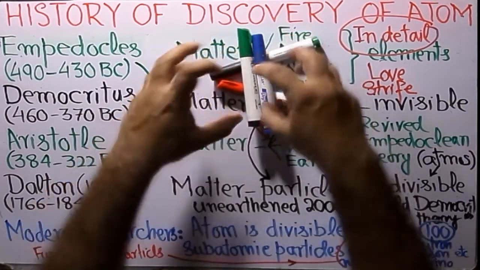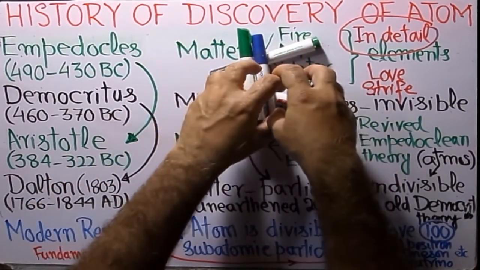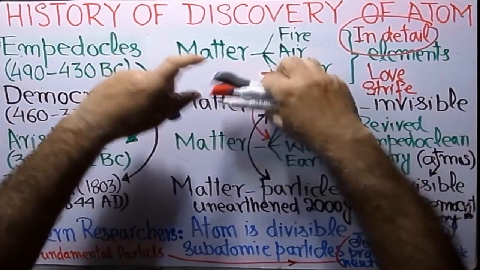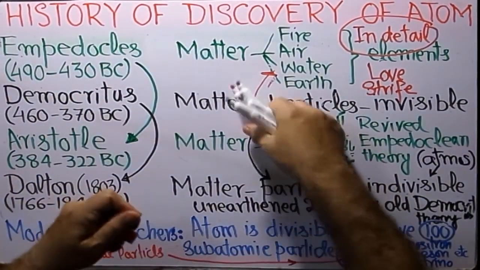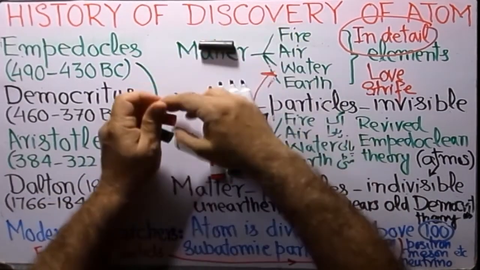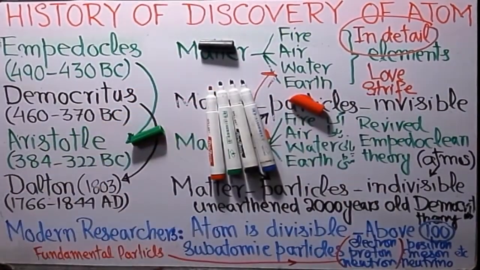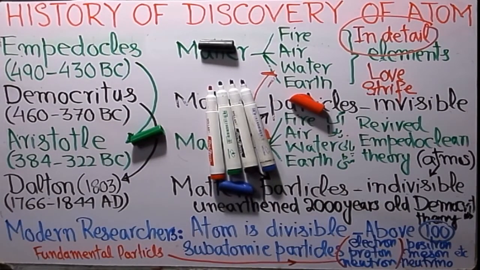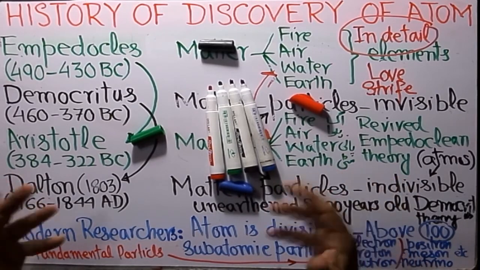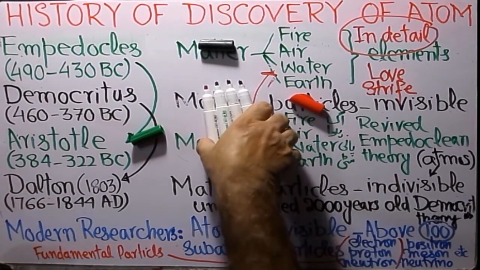The heavier, larger elements were in the center, while the lighter, smaller elements were all around, like this. This is how he explained the formation of different materials and even the earth.